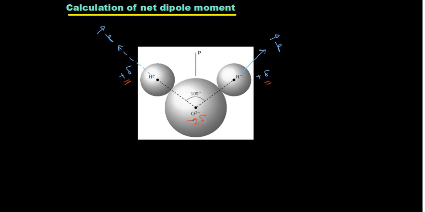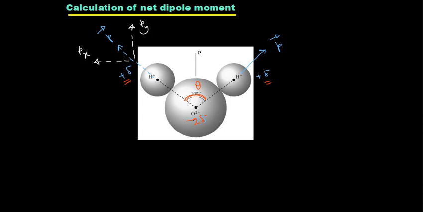And if I take the angle between these two vectors to be theta, then you see that we can resolve this dipole moment into two components. Here it can be divided into two components. This will be px and this will be py.